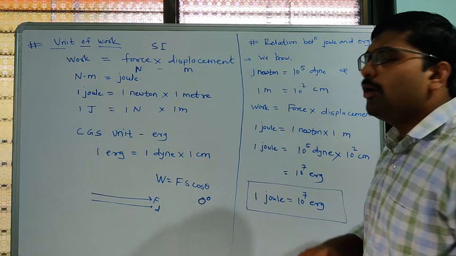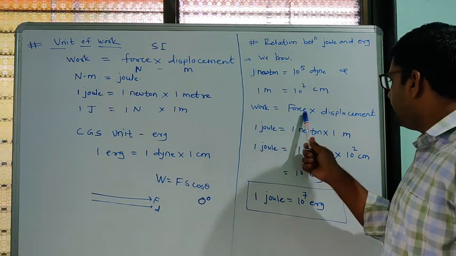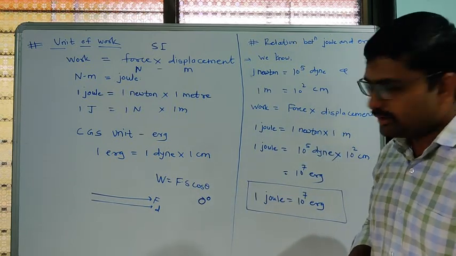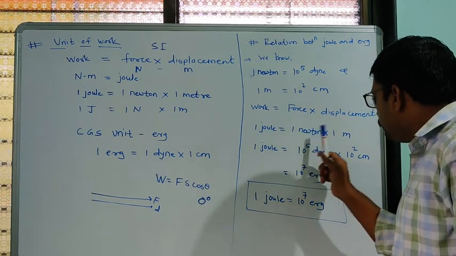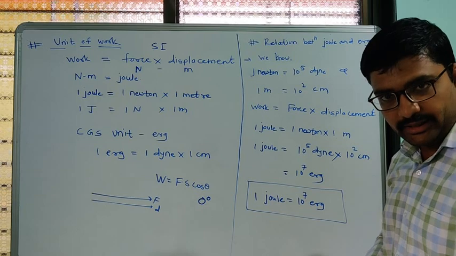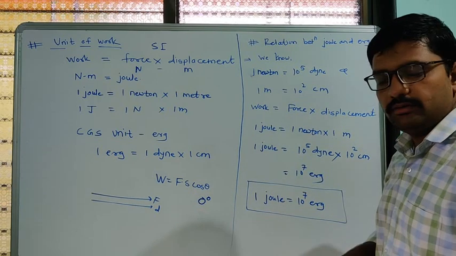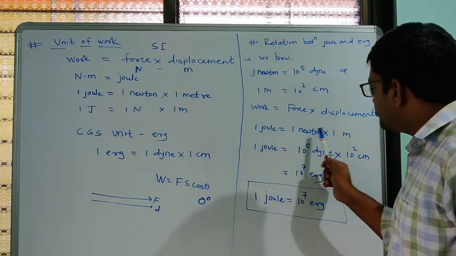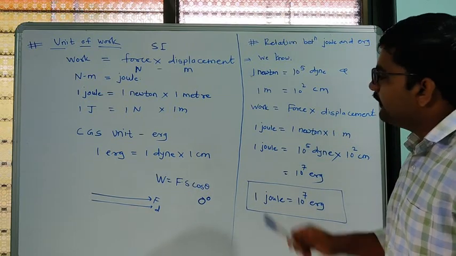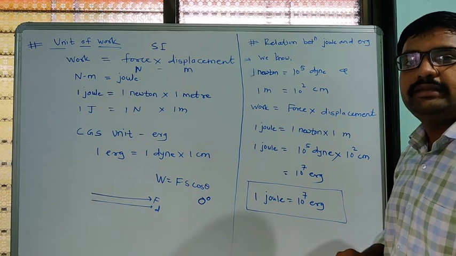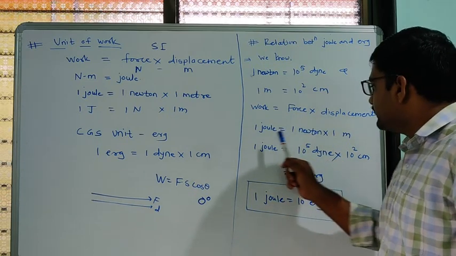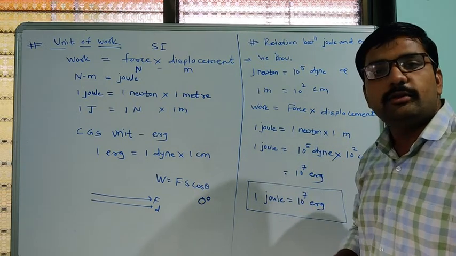Then we know the formula of work done is force into displacement. So here 1 joule will be equal to 1 Newton into 1 meter. 1 joule work done means what? Force into displacement. If a 1 Newton force is capable of displacing an object through 1 meter, then that work done is simply called 1 joule work.